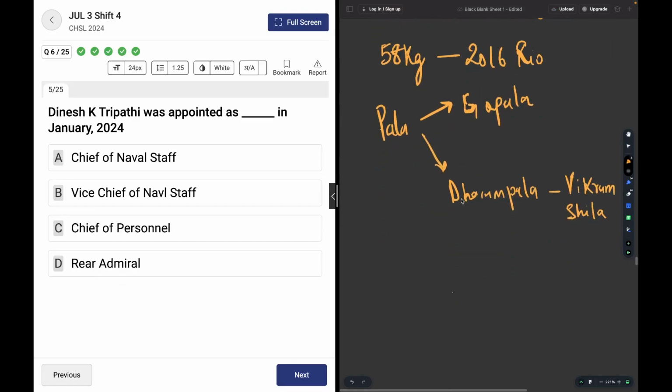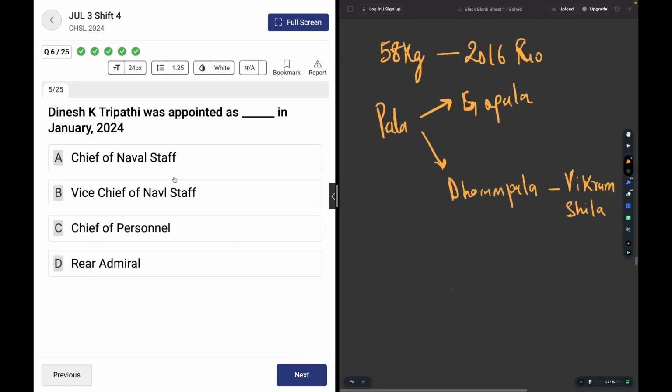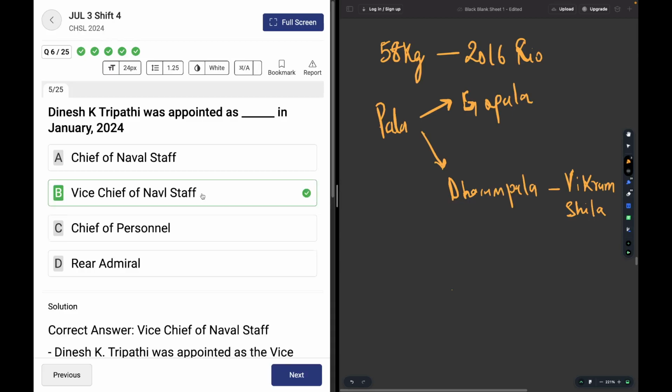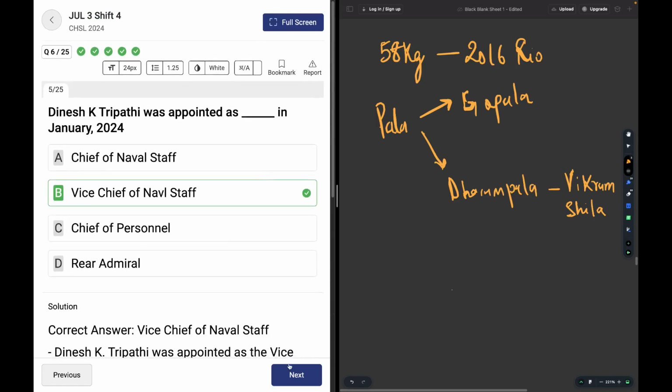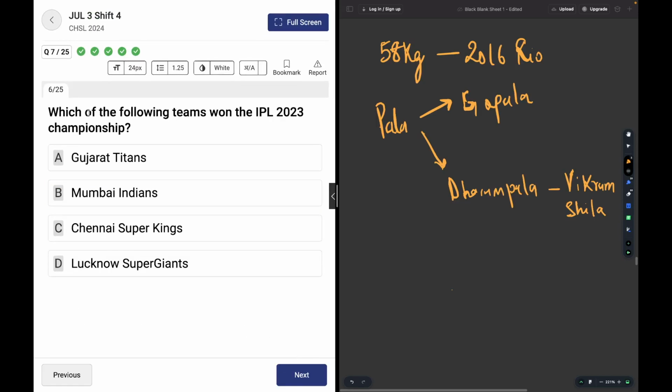Dinesh K. Tripathi was appointed as a what in January 2024? He was the Vice Chief of Naval Staff. He was appointed as the Chief of Naval Staff in 2024. Moving on. Which of the following teams won the IPL 2023 championship? The answer is Chennai Super Kings.